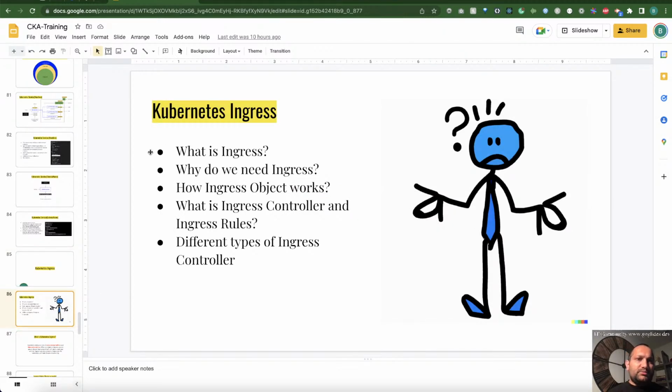So we'll cover these topics. What is Ingress? Why do we need Ingress? What problem is it trying to resolve? And how does the Ingress object work? Apart from that, we will also talk about the Ingress controller, which is required because there is no default controller to process the Ingress rules. And we'll also talk about different types of Ingress controllers like Nginx, Kong, and those kinds of stuff. Just a brief introduction on those Ingress controllers.